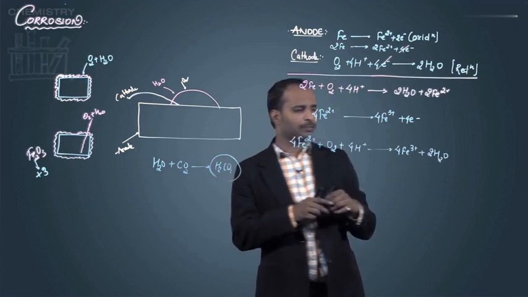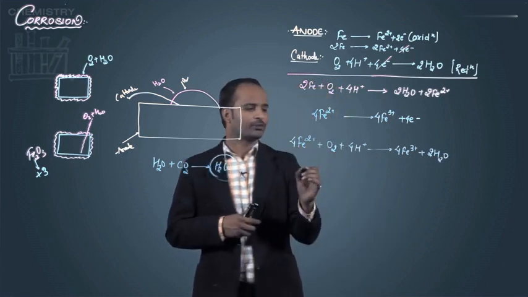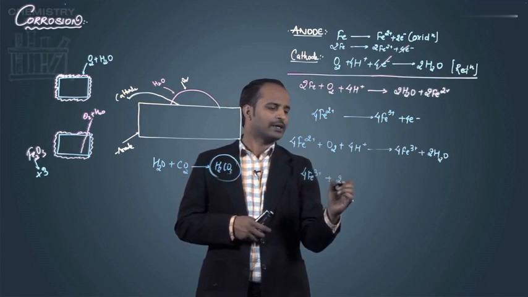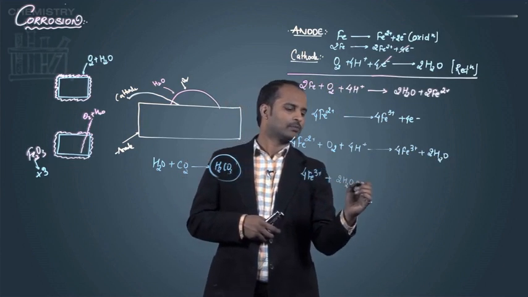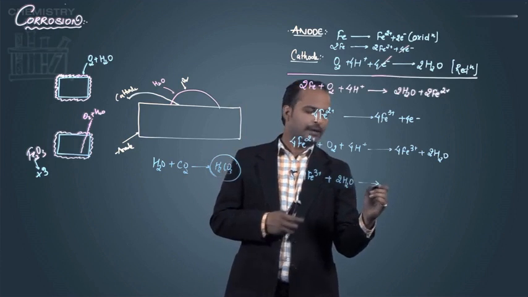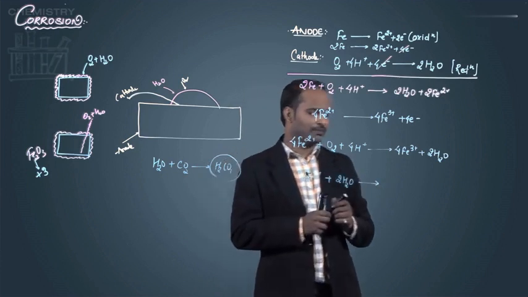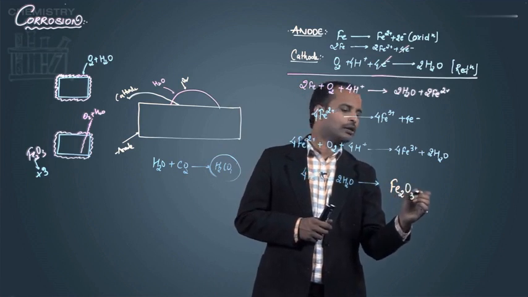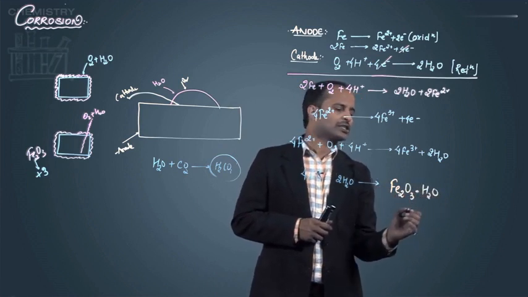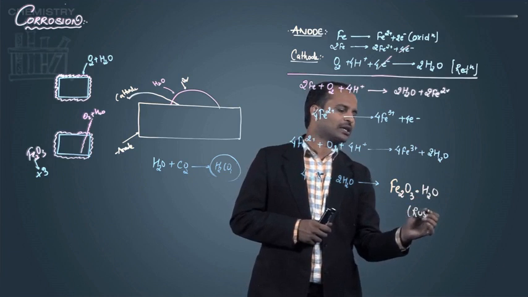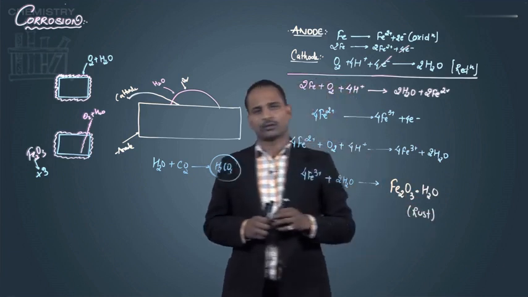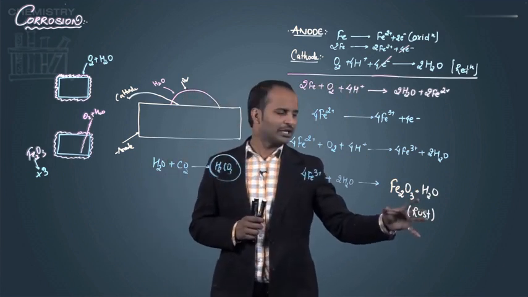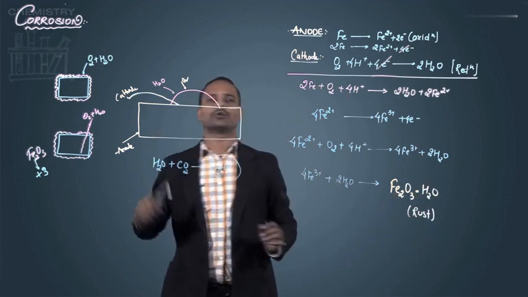Now this Fe3+ and water which has been formed combine together and produce rust, that is Fe2O3 and H2O. So this is nothing but the rust, that is the oxide of iron. So during corrosion, the Fe produces rust. Rust is the name of this compound which is formed on the surface.